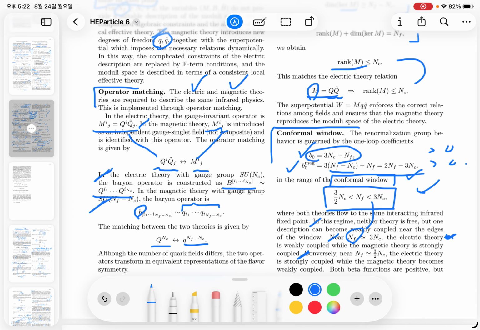Maybe not, just a moment. So this is a confinement scale, coupling and the scale.